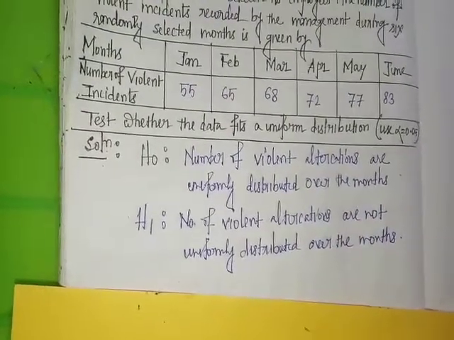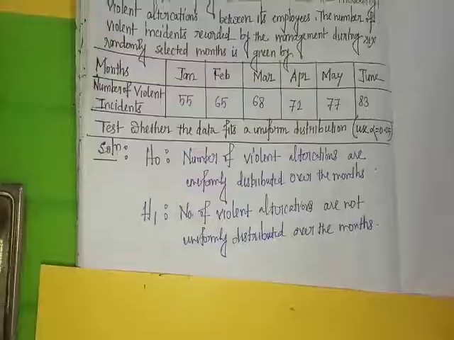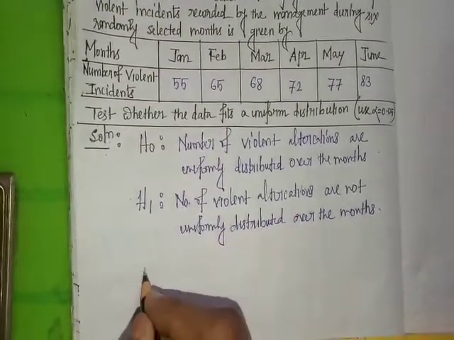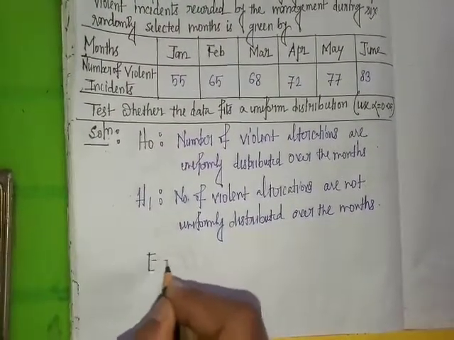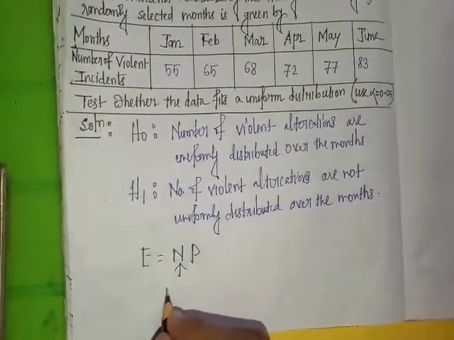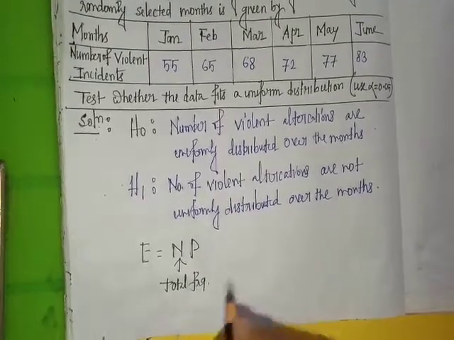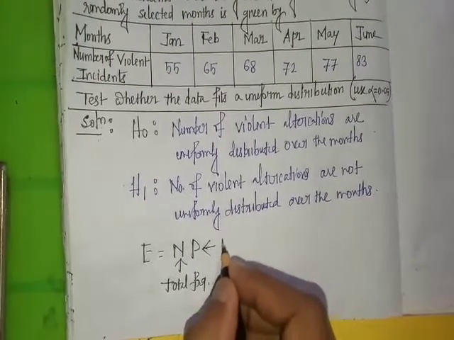Next we will find expected frequencies. We already discussed the formula of expected frequency is n into p, where n is the total frequency and p is the probability.